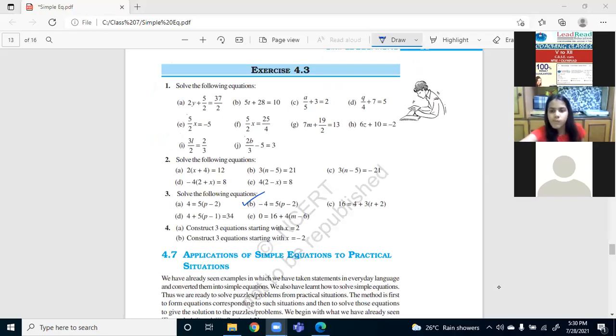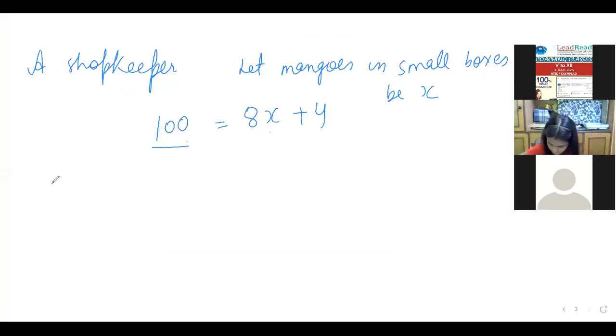Okay, so I'm moving to question number 3C part. 16 is equal to 4 plus 3t plus 2. This is the question.